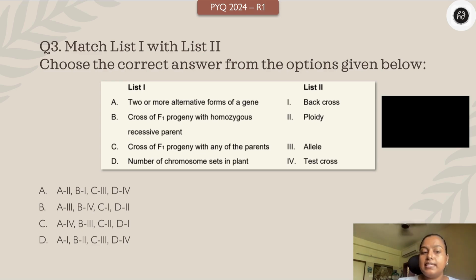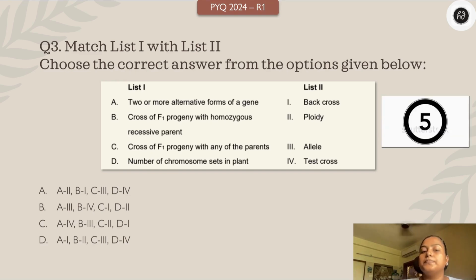So you have A, B, C, D, matching with respect to 1, 2, 3, 4. Come on, pick the right matchings. Which is the right match for everything respectively? Think and answer. I'm going to start the timer. Hope you all read the question. 3, 2, 1, your time starts now.